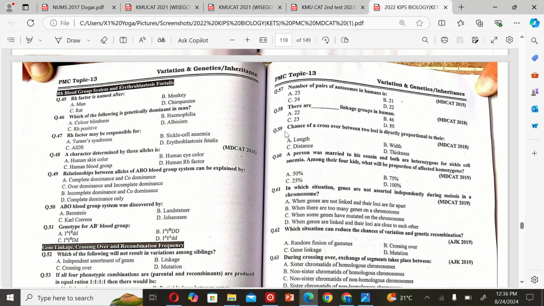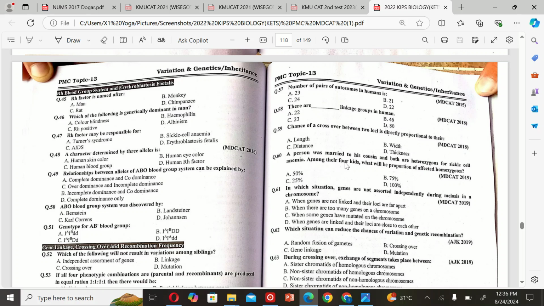The next MCQ is: chance of a crossover between two loci is directly proportional to their A. Length, B. Width, C. Distance, and D. Thickness. So the correct option is C. Distance.